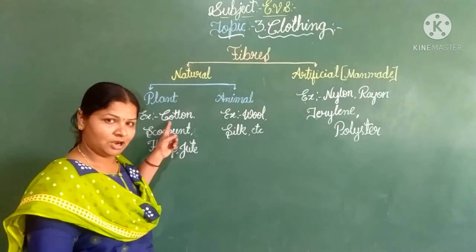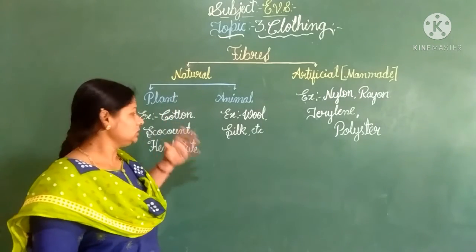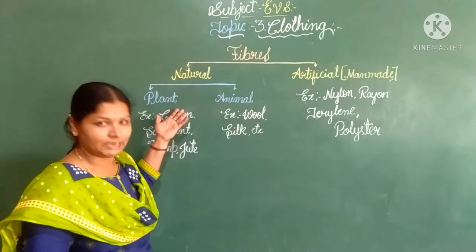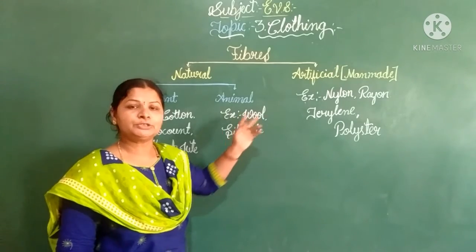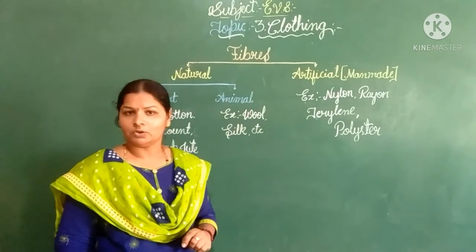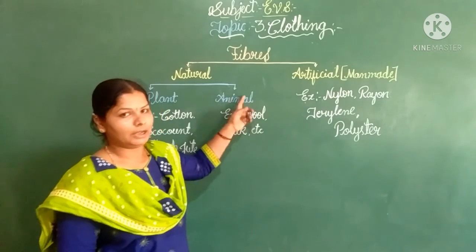It means cotton, coconut, hemp and jute. Okay, so these are the fibers we get from plants. In the same way, wool and silk, these two fibers we get from animals, children.